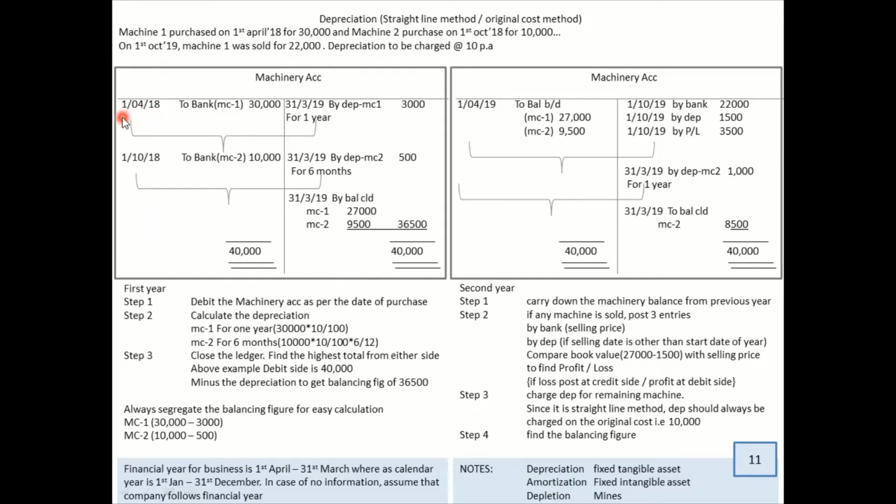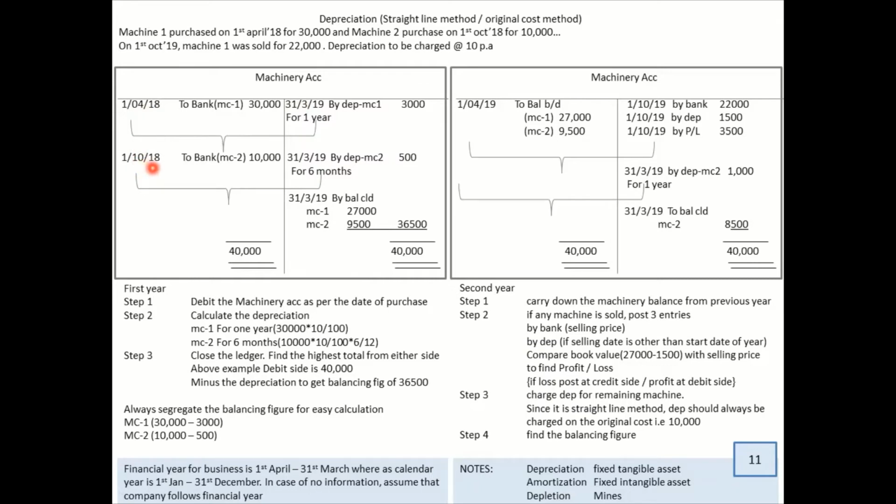So what I did, I have written on the debit side to bank. That's what the journal entry is, right? If you're purchasing machinery, machinery account debit to bank. So machinery to bank, I have written 30,000. Then that is on 1/4/18. Again that year, I purchased one more machinery on October 18.